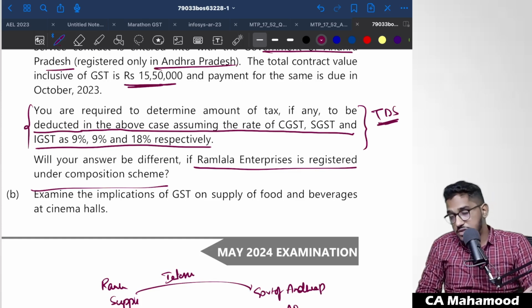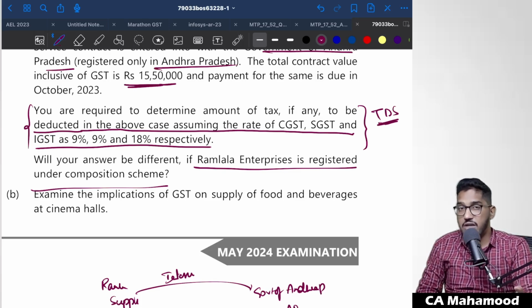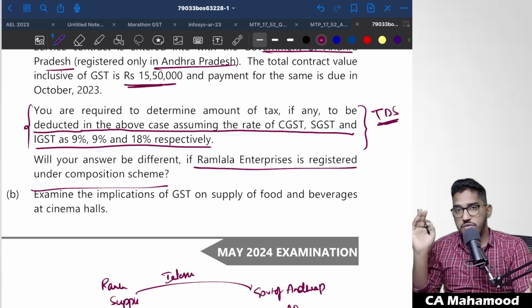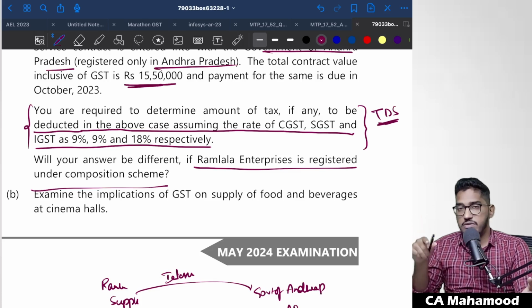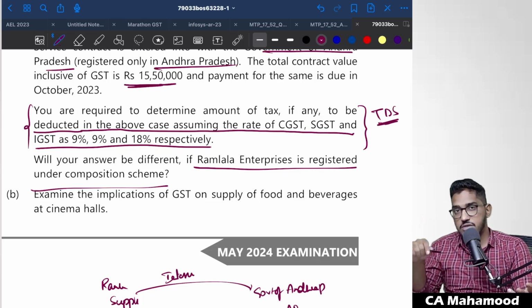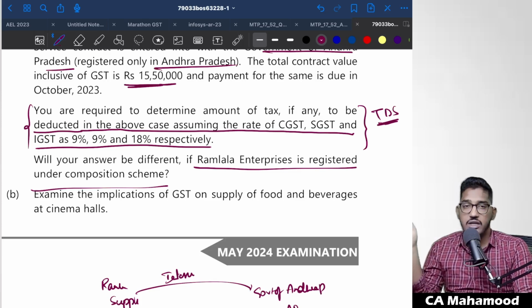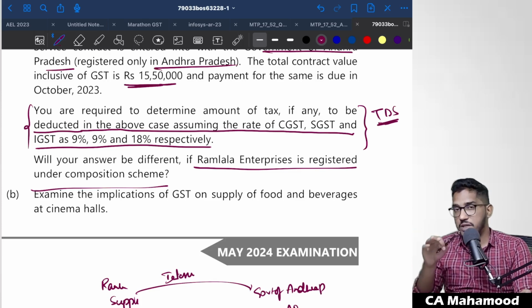Whether the registered person is a composition dealer or a regular dealer, that doesn't matter. The rule which becomes applicable here is: if the location of the supplier and place of supply fall in one state which is different from the state of registration of the recipient, no matter what the status of the supplier is, whether registered under the composition scheme or the regular scheme, this case will not come under TDS deduction. So what answer will you write here? Our opinion is not going to change. Our stand is not going to change even though the supplier is a composition dealer.